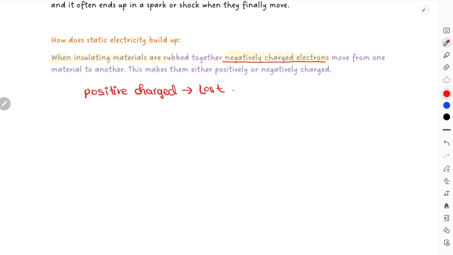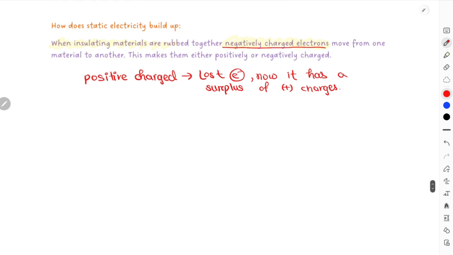It lost electrons, now it has a surplus of positively charged charges, which makes this entire material positively charged.